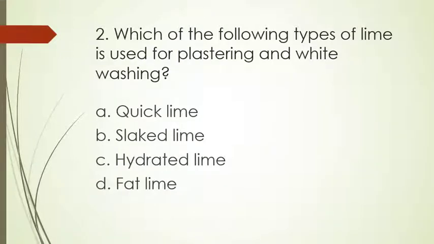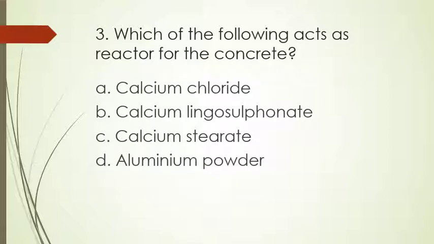Second question. Which of the following type of lime is used for plastering and whitewashing? Options A. Quicklime, B. Slaked lime, C. Hydrated lime, D. Fat lime. For plastering and whitewashing, fat lime is used. Option D is the right answer.